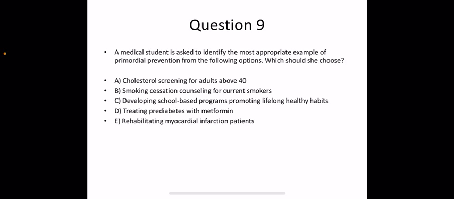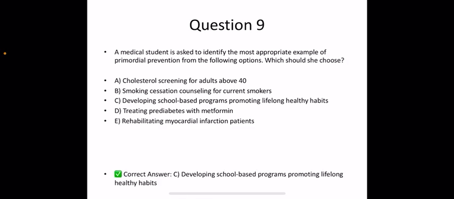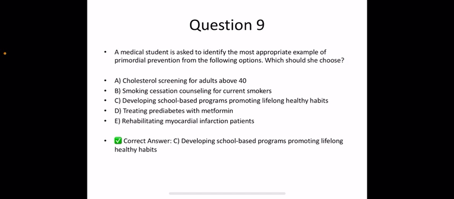Next question is, a medical student is asked to identify the most appropriate example of primordial prevention from the following options. Which should she choose? A. Cholesterol screening for adults above 40. B. Smoking cessation counseling for current smokers. C. Developing school-based programs promoting lifelong healthy habits. D. Treating prediabetes with metformin. E. Rehabilitating myocardial infarction patients. The correct answer is option C. Developing school-based programs promoting lifelong healthy habits.